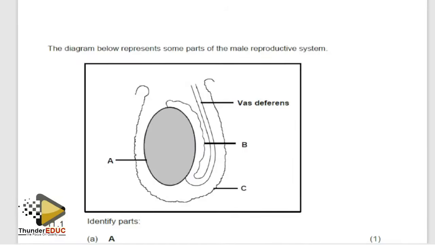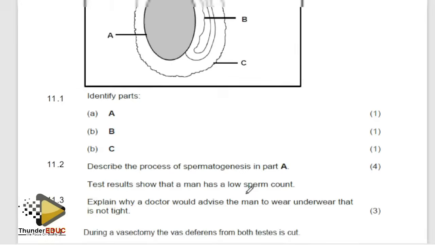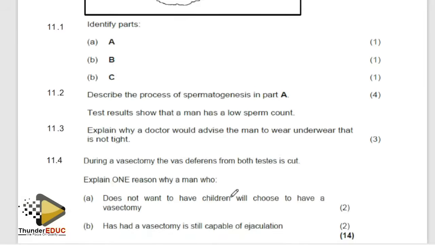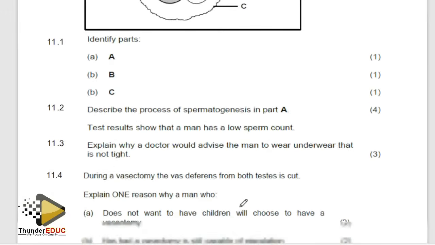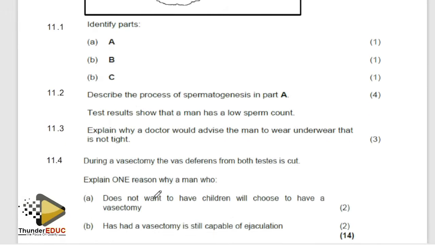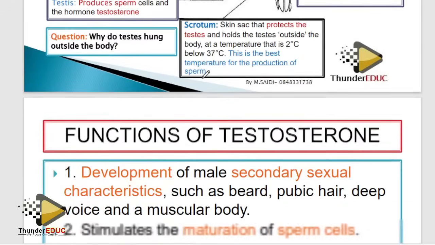All right, here they're asking you some of the things. I'm not going to describe the process of spermatogenesis. I'll talk about it when I reach there. So when you try to answer this, during vasectomy, explain one reason why men who do not want children choose to have vasectomy. Meaning that you have cut the sperm from reaching the vagina. Yes, definitely. Why do testes hang outside? We have answered that question.